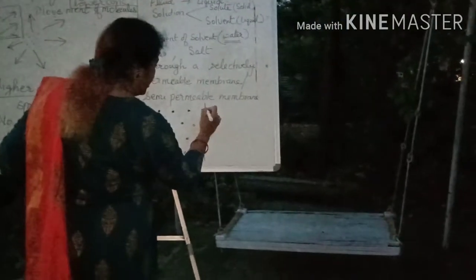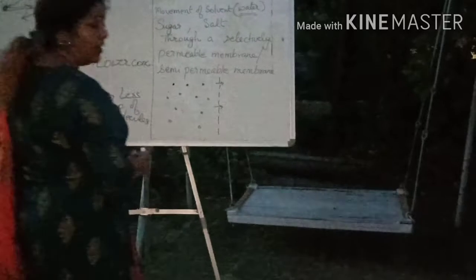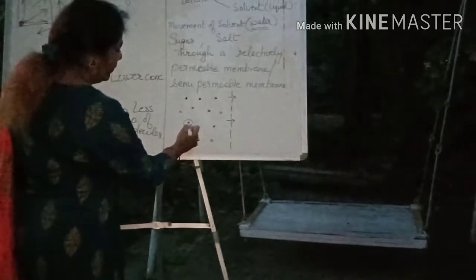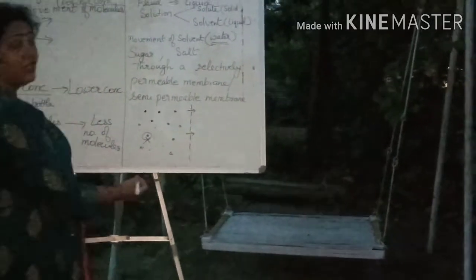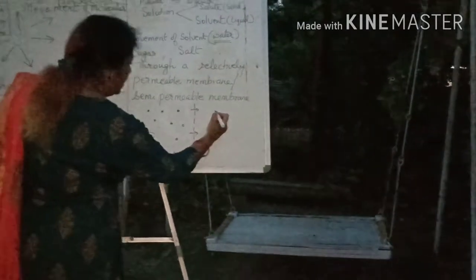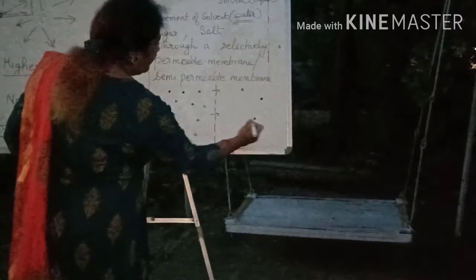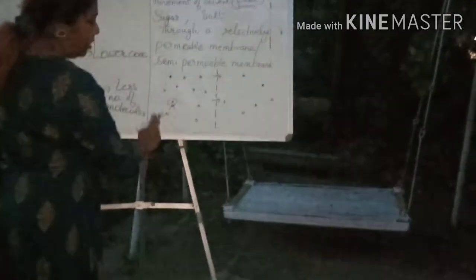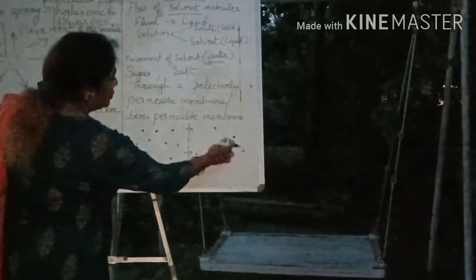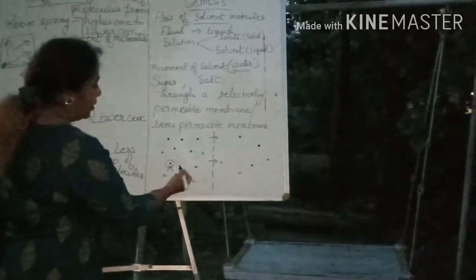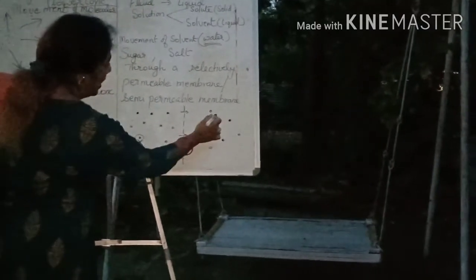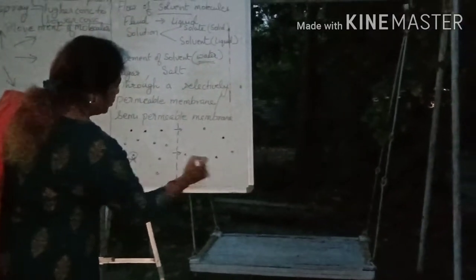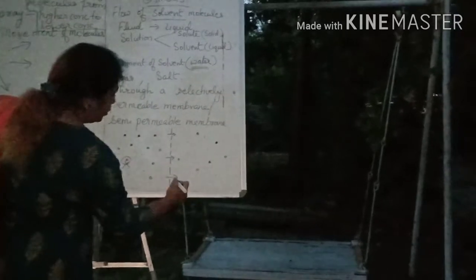Now which molecule is going to pass? Will this pass? No. Only these small solvent molecules will pass through the semi-permeable membrane, to where the number of solute molecules is less. Here I have shown more dots, and here the number of solute molecules is less. So the solvent molecule passes through this semi-permeable membrane and goes in this direction. The direction I am also showing you with the arrows.